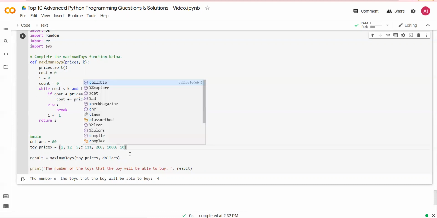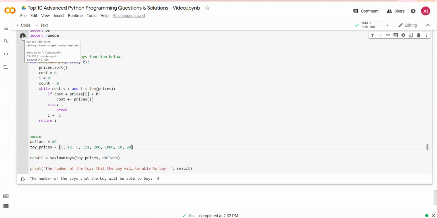Let's try putting in another list of 20. Let's see if this function works. So now the number of toys the boy will be able to buy will be 5. Perfect. Now let's put 20 more. 6, right? So 40, 50, 55, 62, sorry, 67 and 68. Let's do 20 more, but this time it will be over $80. So the maximum number of toys this boy will be able to buy from this list would be 6.